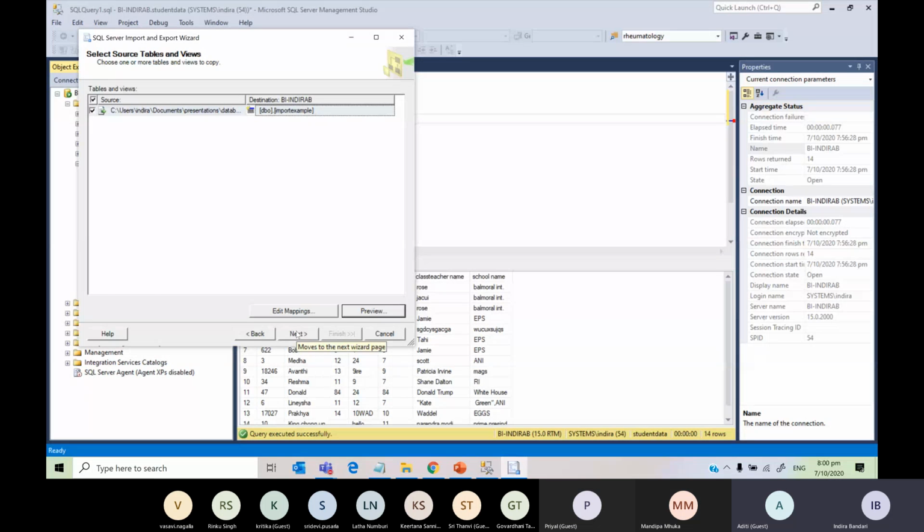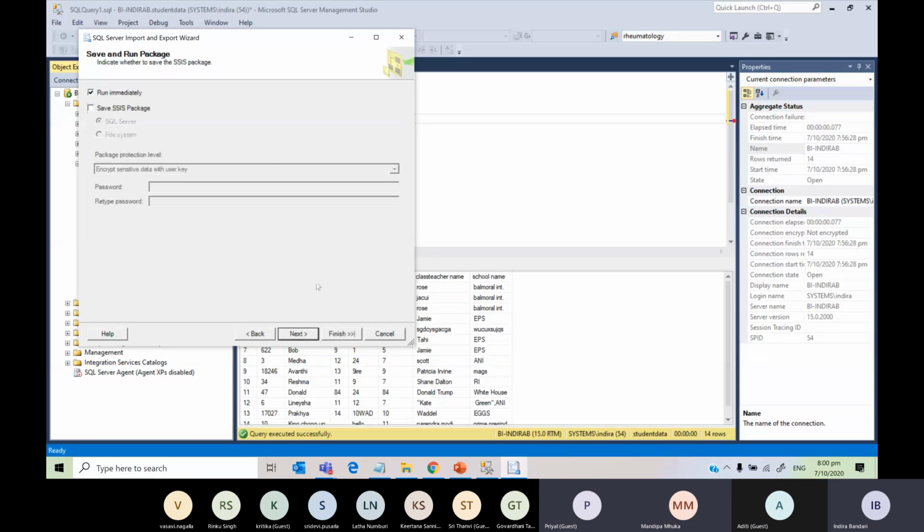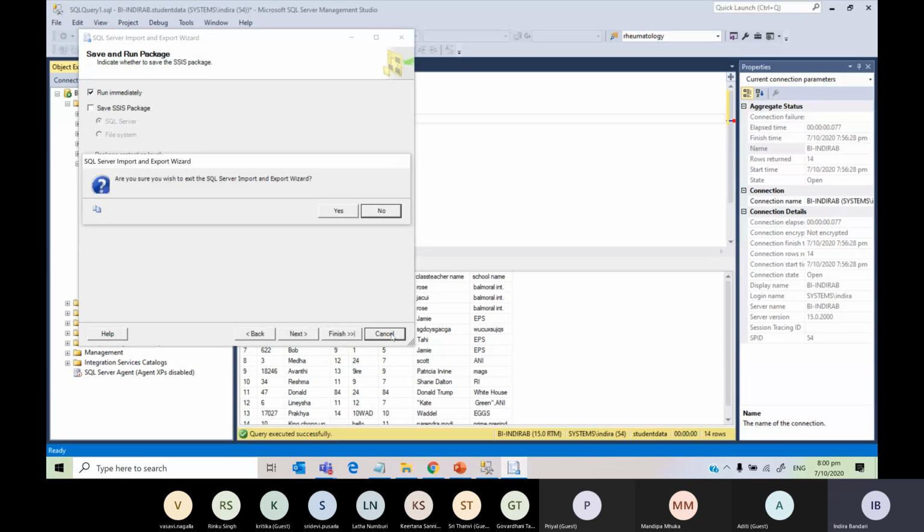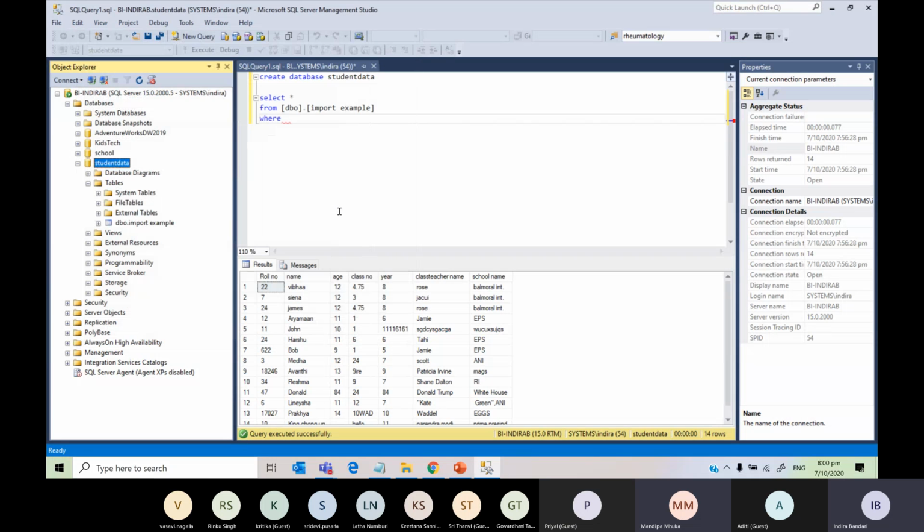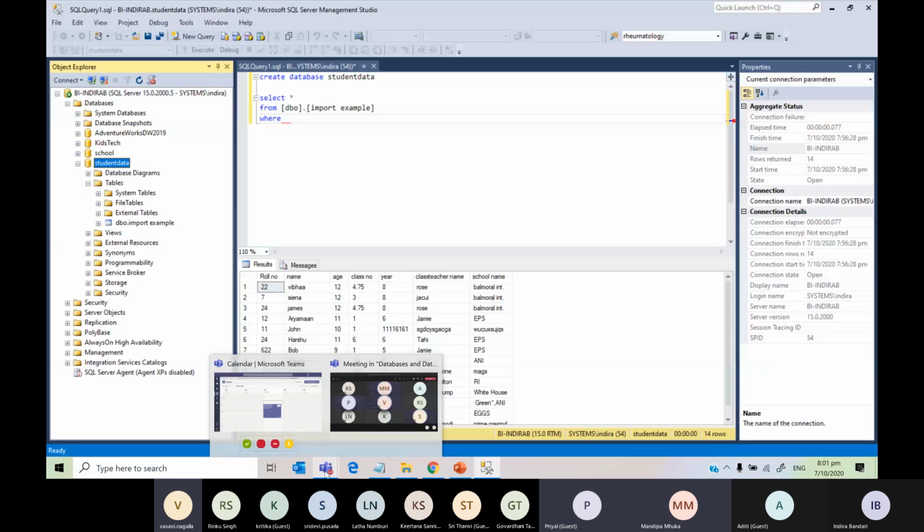Just go next, and you can run immediately and you can finish. Once you finish, I'm not doing it because I have already imported. You can refresh this student data. Under tables, you will find the new table. Are you okay with that? Yes, I've done that.